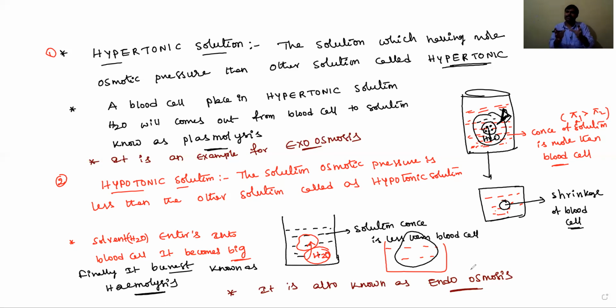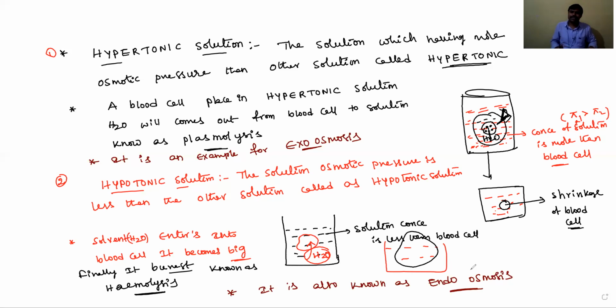Okay, hyper means the solution concentration is more than the other solution. Hypo means the solution concentration is less than the other solution. So in the presence of hypertonic solution, if the cell size decreases, that is known as plasmolysis. In hypotonic solution, the cell size increases, then it is called hemolysis. Hypertonic is an example for exoosmosis, and hypotonic is an example for endoosmosis.